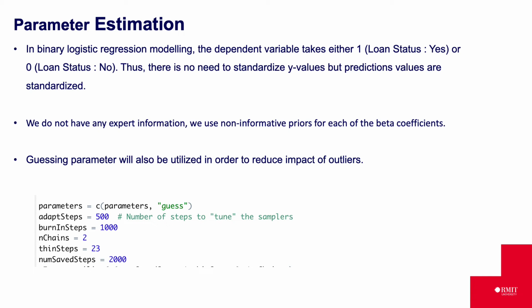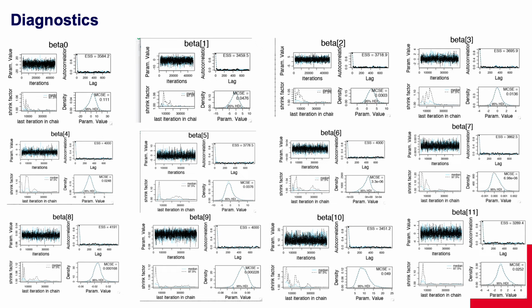As we do not have any expert information, we use non-informative priors for each of the beta coefficients. As the mean is 0 and standard deviation 1 when we do the standardization, we use a high variance of 4 for non-informative prior. We will also use a guessing parameter so that the model can use a random guess when it is impacted by outliers. The settings of the MCMC chains are as shown here. The diagnostic plots generated are as shown here.